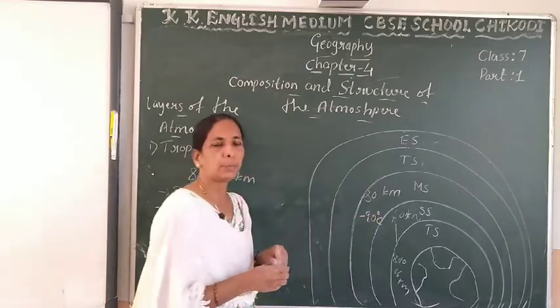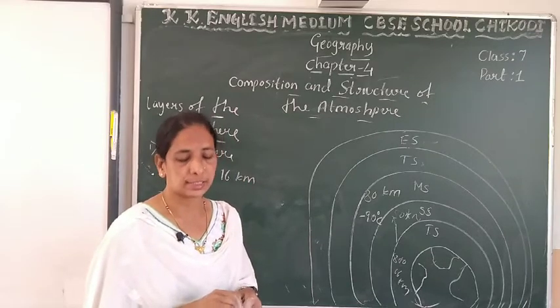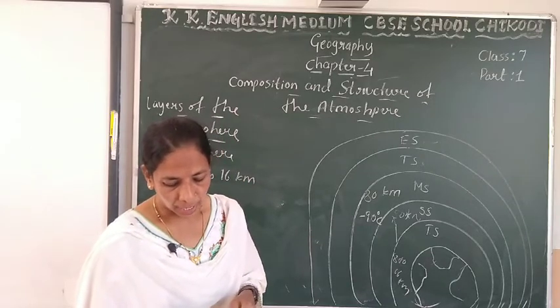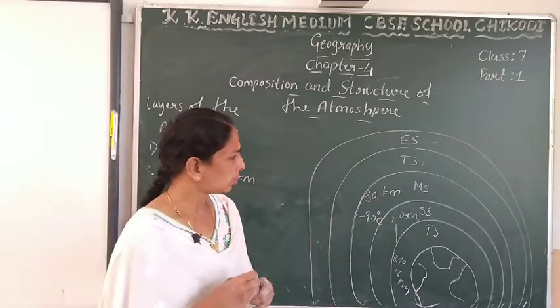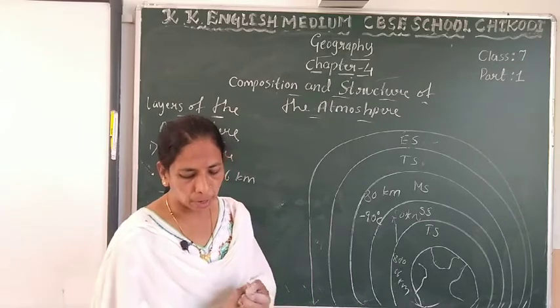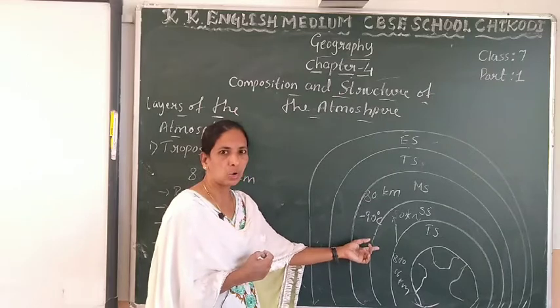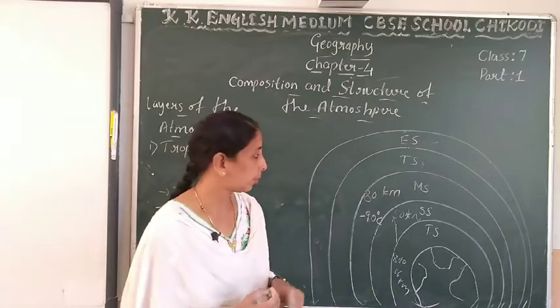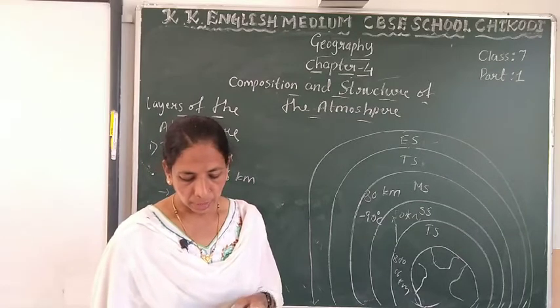How much minimum temperature? Minus 90 degrees Celsius. We call that mesosphere. It is around 100 kilometers above the stratosphere.